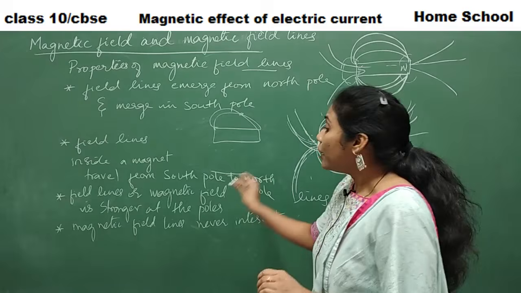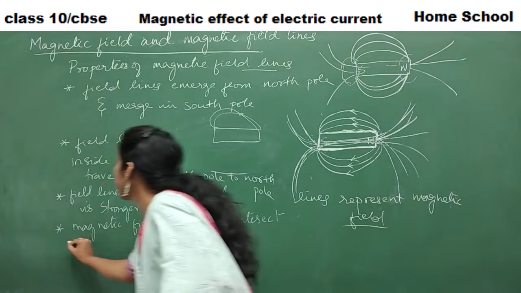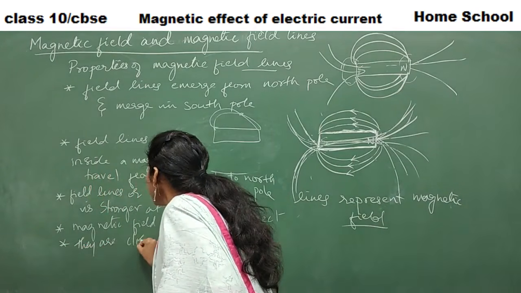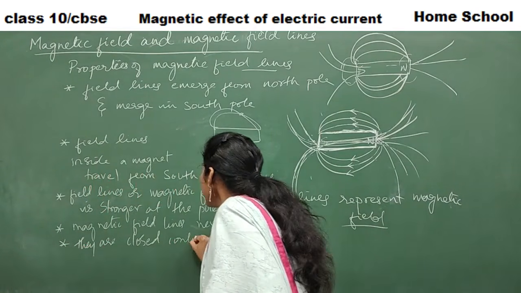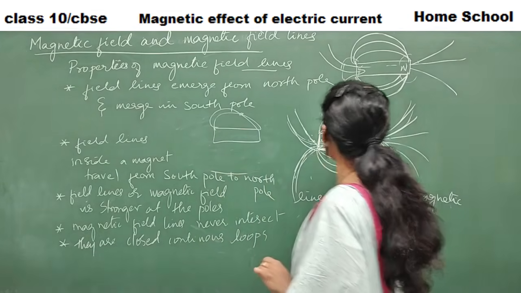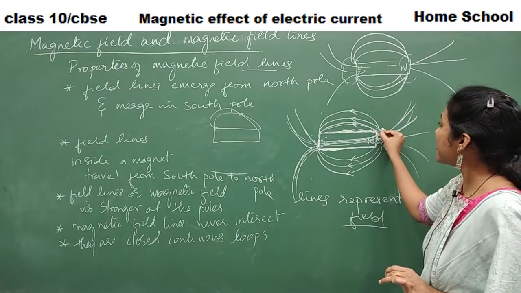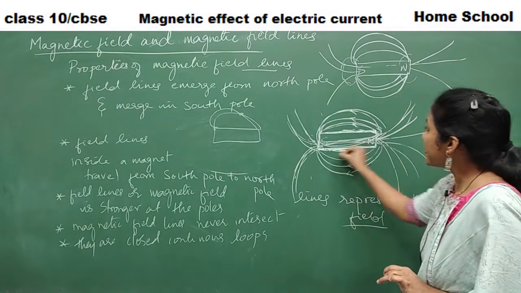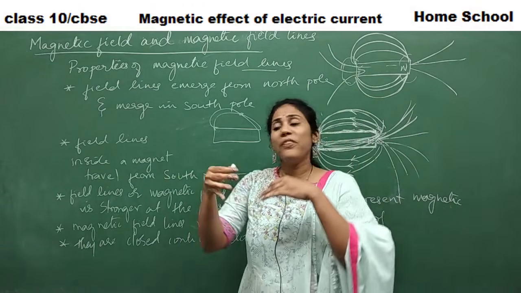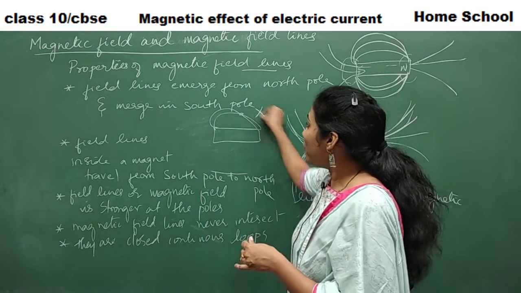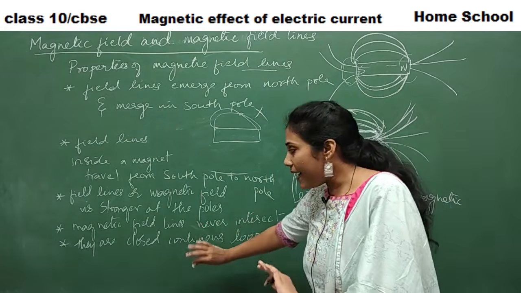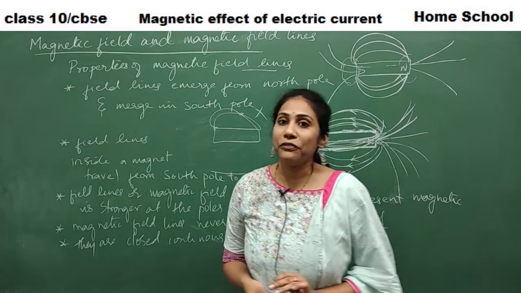They are closed continuous loops. Closed continuous loops in the sense, see, something like this. This is one loop, this is another loop, this is the third loop. Like this, they are closed continuous loops and they won't overlap with one another. They won't intersect. This is another important point that you have to remember.